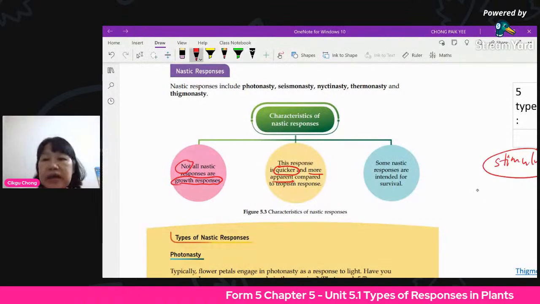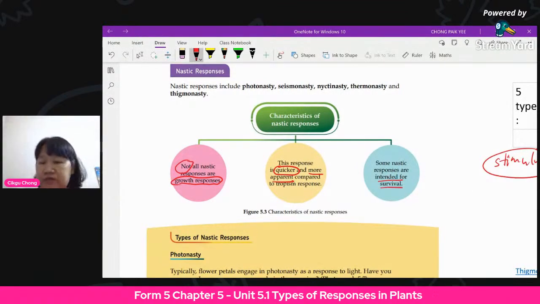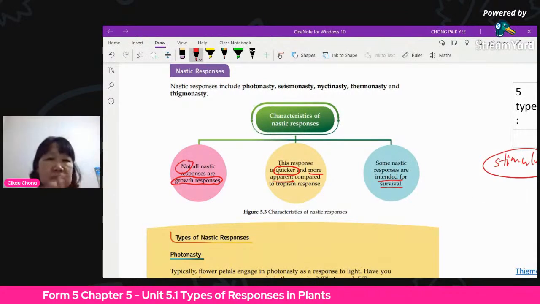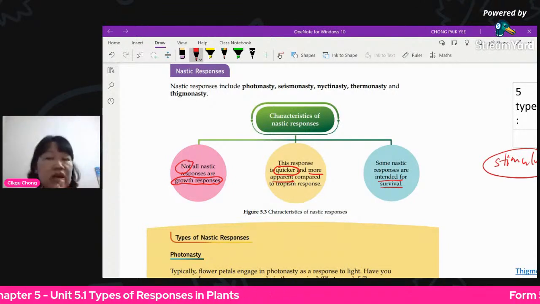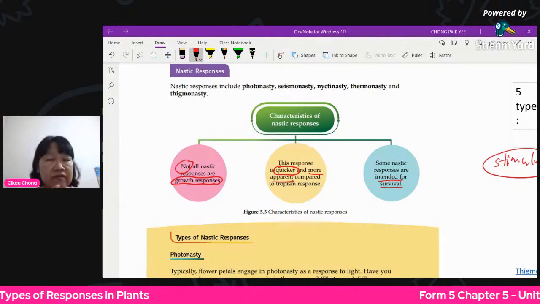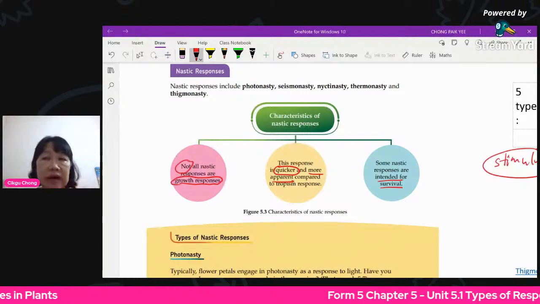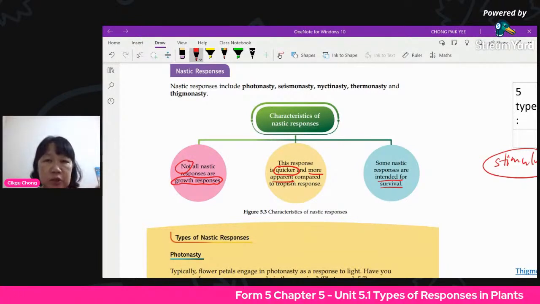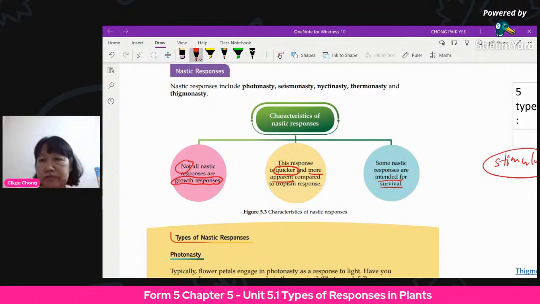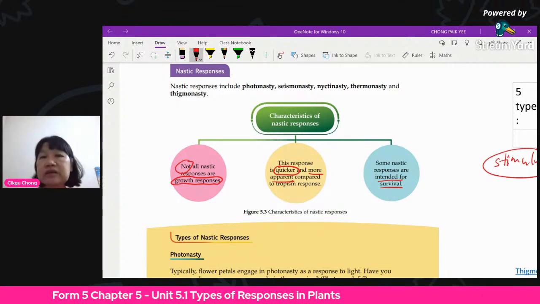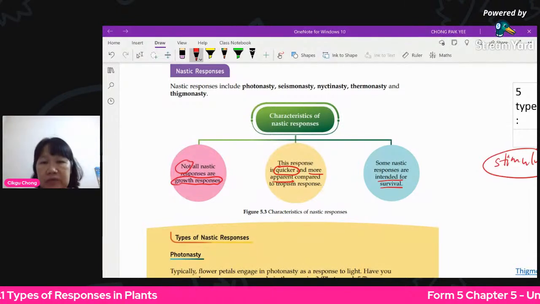Some of it is actually for survival. For example, why does the mimosa close its leaves? Maybe it's to protect itself. Probably if some animals pass by and touch the leaves, it wants to close them up to protect itself from being harmed by anyone that passes by. So it's usually for survival.